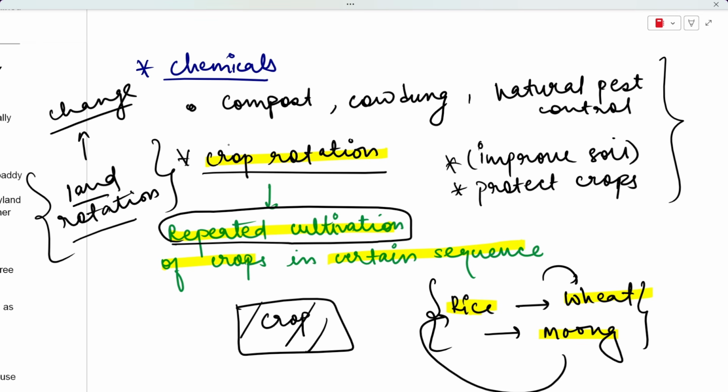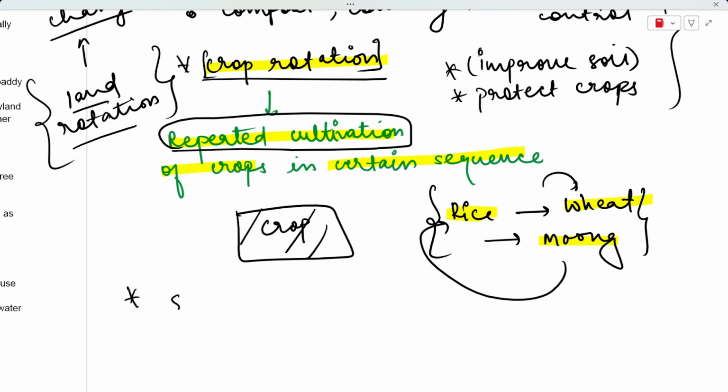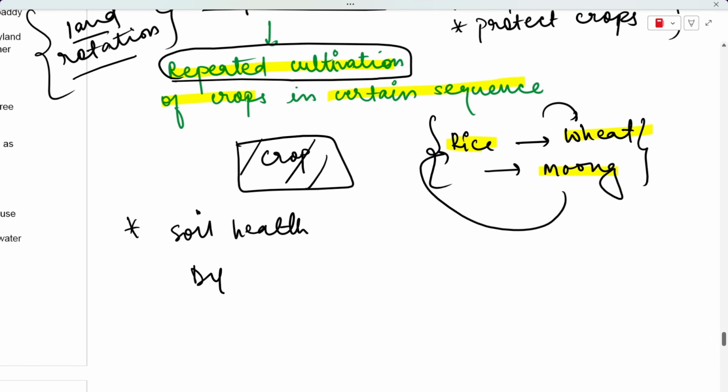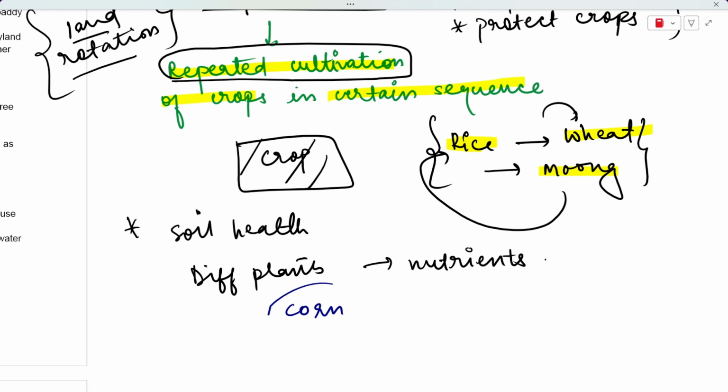But in crop rotation, we are changing the crops that we grow in each period, right? And this is mainly done to improve your soil health. And how does it improve soil health? So see, different plants are going to require different kinds of nutrients, right? For example, if you're growing corn on your field, corn is a crop that uses nitrogen very rapidly.